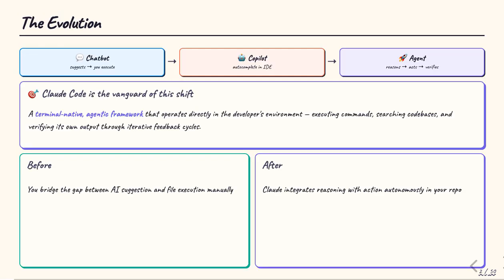Claude Code represents a fundamental shift in how AI participates in software development. The old model was simple. You ask, the AI suggests, you execute. Copilots improved on this with inline autocomplete. But Claude Code takes a third step. It's a fully autonomous agent that reasons, acts, and verifies its own output.